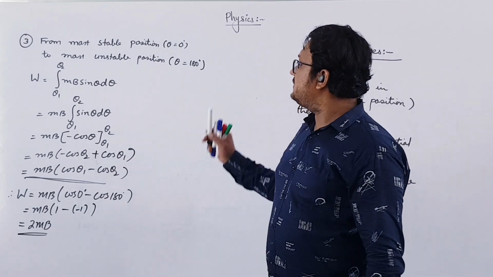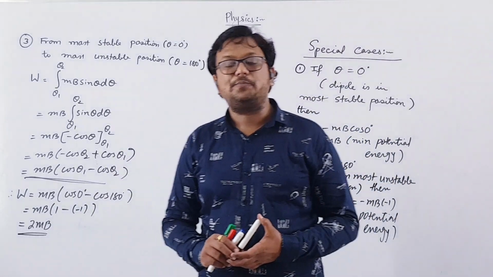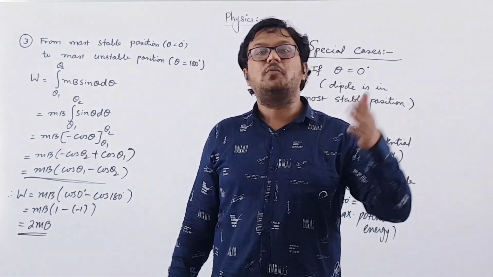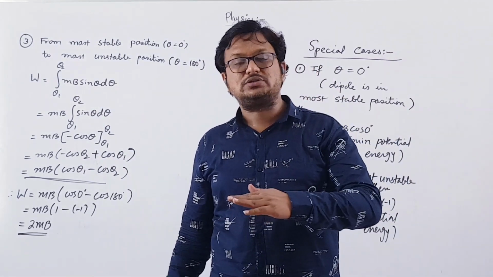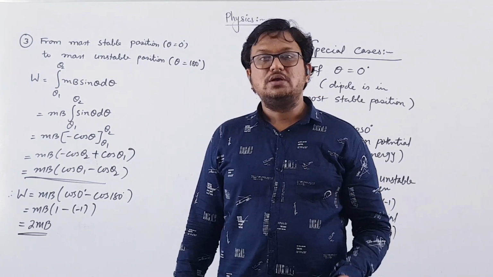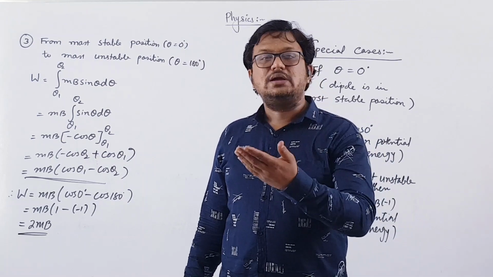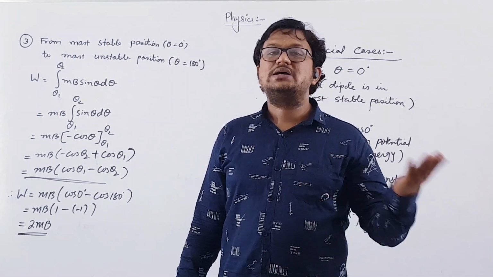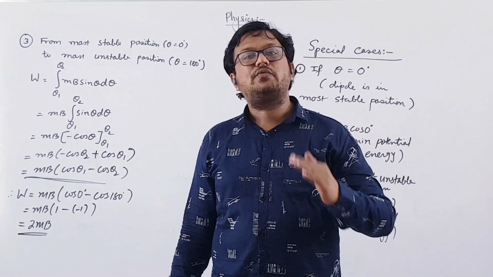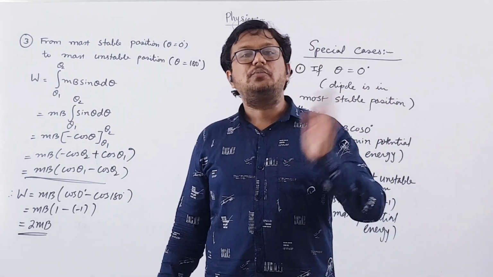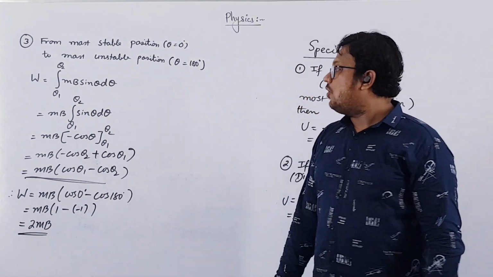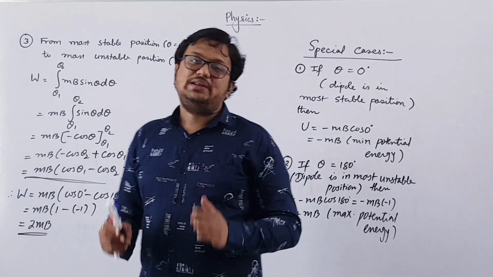So you have to remember this as a part of your MCQ. It can be asked in an MCQ what will be the work done in rotating a dipole from most stable position to most unstable position, where magnetic dipole moment and magnetic field will be given to you. Suppose magnetic dipole moment is given and magnetic field is given, and they may ask you to find the work done in rotating a dipole from most stable position to most unstable position. Then we can use this formula. Clear?